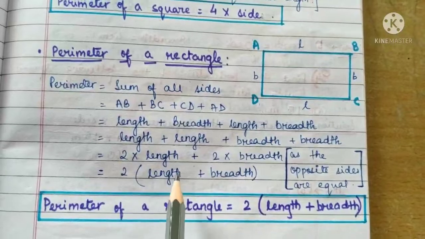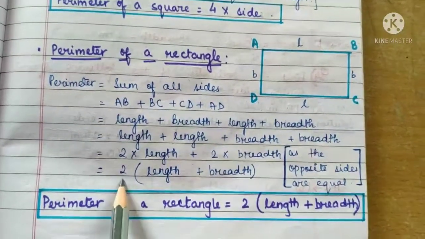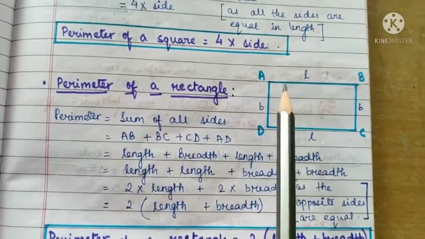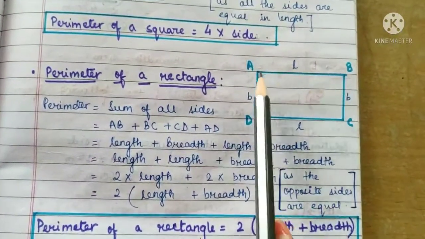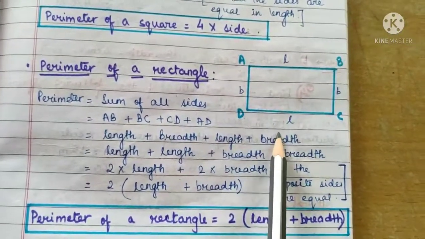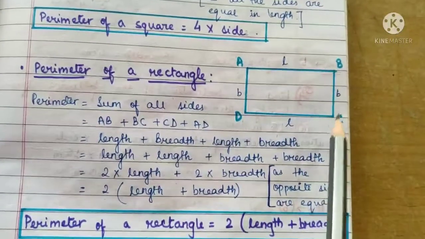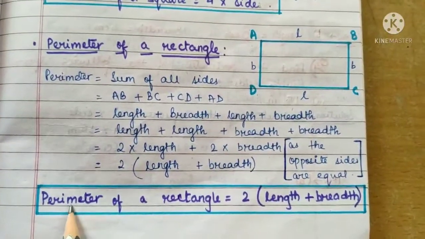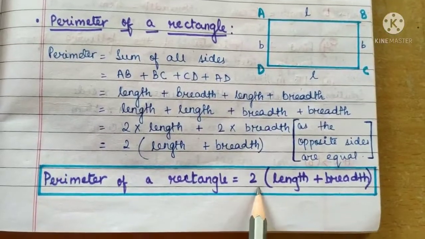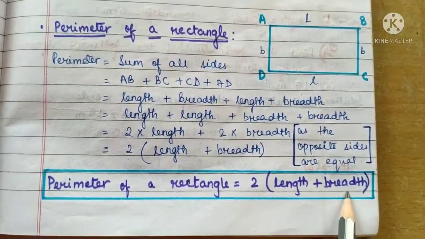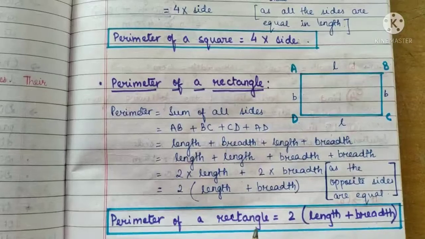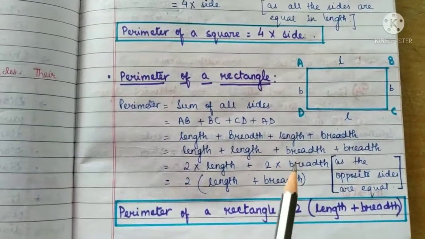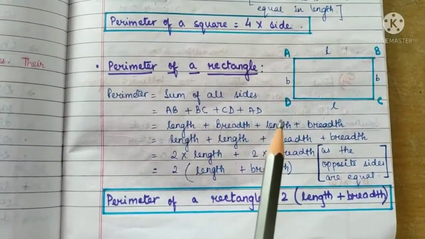So इस फॉर्मूला को हम जब शॉर्ट में लिखते हैं, it is 2 times length plus breadth, as the opposite sides are equal. We know that in a rectangle the opposite sides, that is AB and CD, are length which are equal, and AD and BC are breadth which are equal. Therefore perimeter of a rectangle is 2 into length plus breadth. So dear students, please remember these formulas while calculating the perimeter of a simple closed curve.